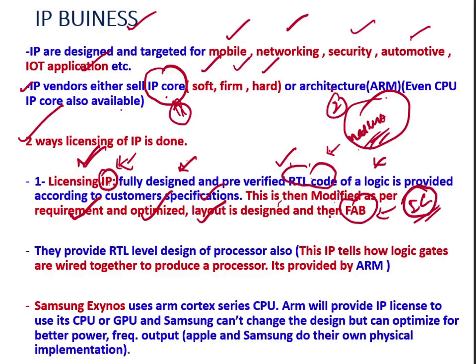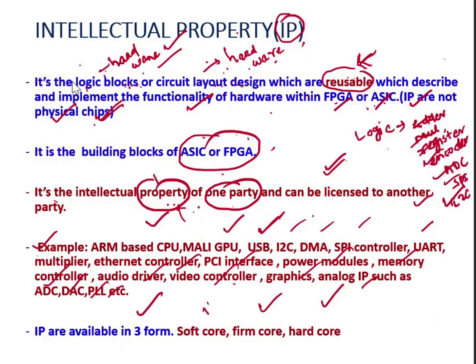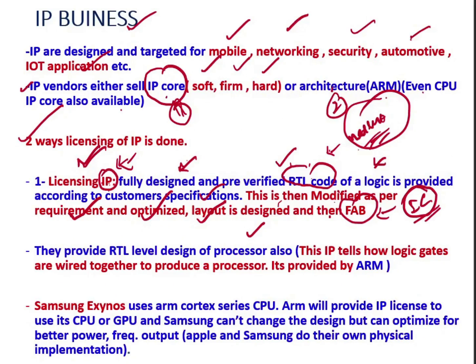Here they also provide the RTL level design of a processor. I mentioned one thing, right? Even CPU IP cores are also available, not only all these IPs. Here I explained the possible IPs. There are different types of IPs for all these applications. But companies also provide RTL design for the processor.